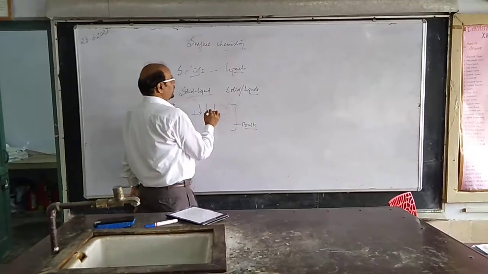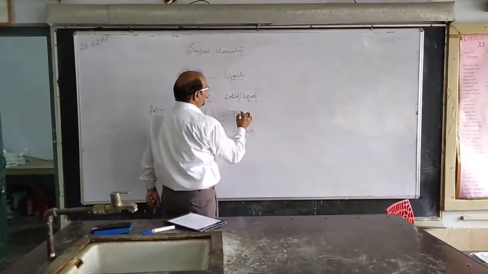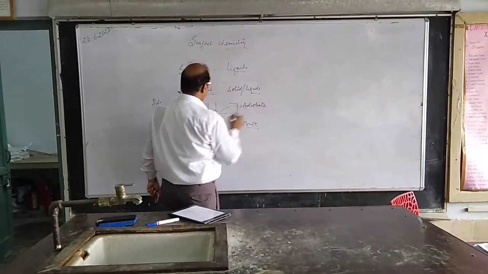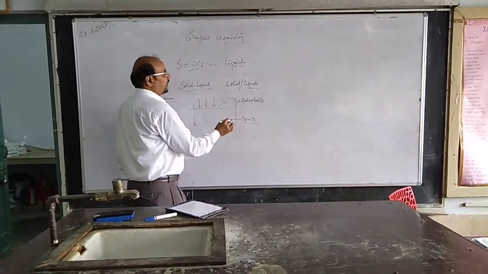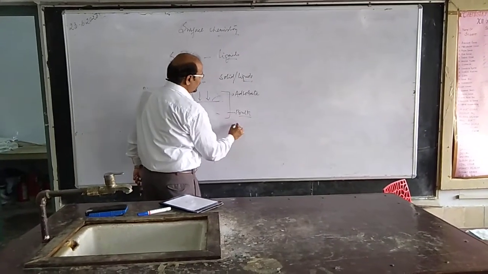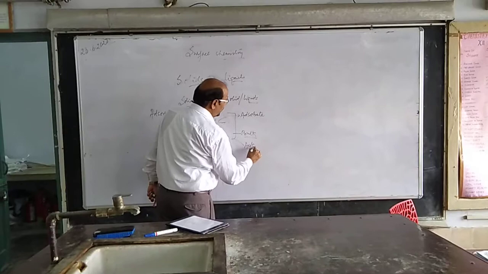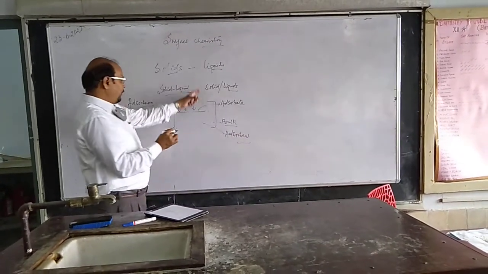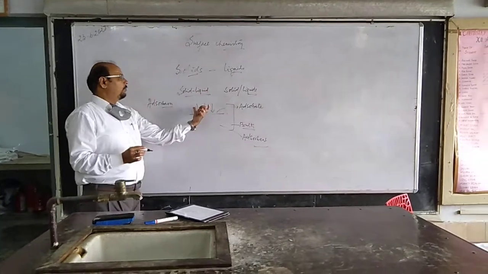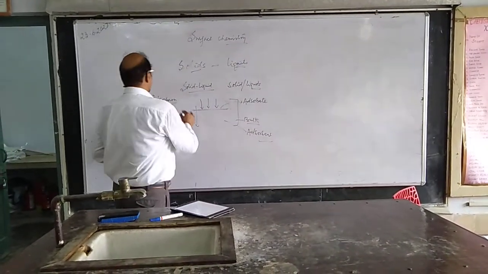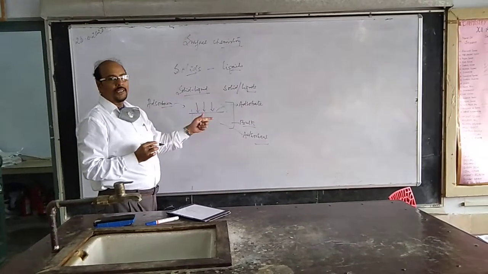When they are accumulated here, they are said to be the adsorbate. And this bulk material, where the molecules are accumulated on the surface, is said to be the adsorbent, right? And the complete process, when all the molecules are accumulated on this surface, is said to be adsorption, as we said earlier.